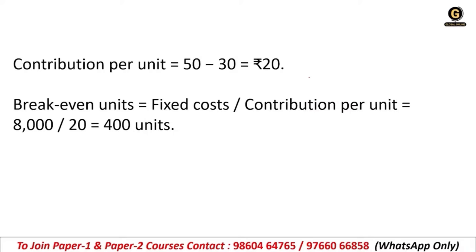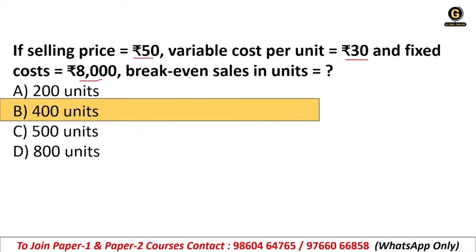The break even units is equal to fixed cost divided by contribution per unit. So what is your fixed cost? It is 8,000 rupees. Contribution per unit is your 20 rupees. So what will be the answer? 400 units. So right answer was option B, 400 units.